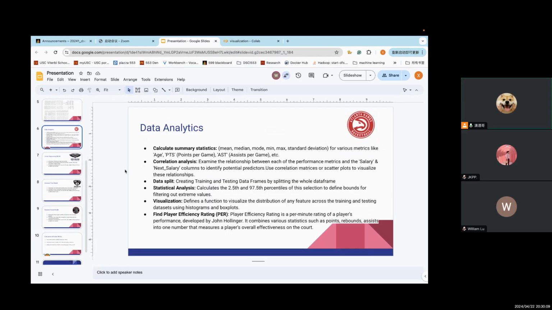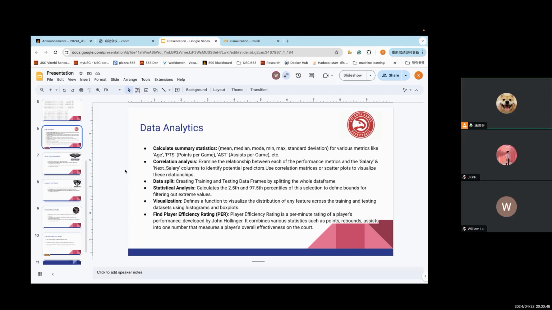Now let me introduce the data analytics. At first, we will calculate the summary statistics for all the variables, such as age, points per game, assists per game. And then we will find the correlation matrix for all the variables to find out their relationships. The correlation matrix can help us find the most related variables, so that they could be used for feature engineering.